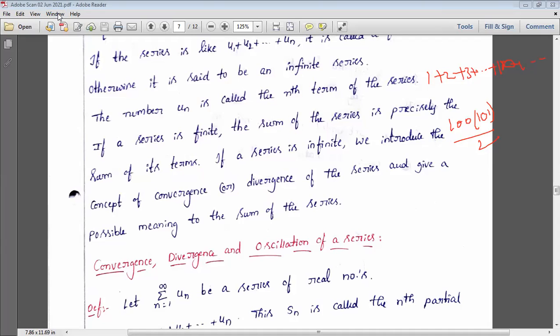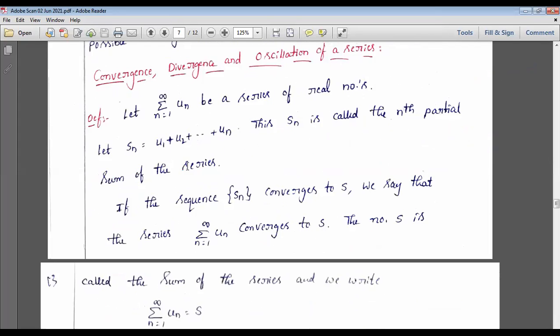We can say where it is convergent and where it is divergent, meaning where it approaches a finite value and where it approaches infinity. That we can say. So be clear about it, it's based on finite and infinite series. A finite series we can add directly, but an infinite series we can't add. For that purpose they introduce the concept of convergent and divergent series. Now, what is meant by convergence, what is meant by divergence, and what is meant by oscillation of a series.